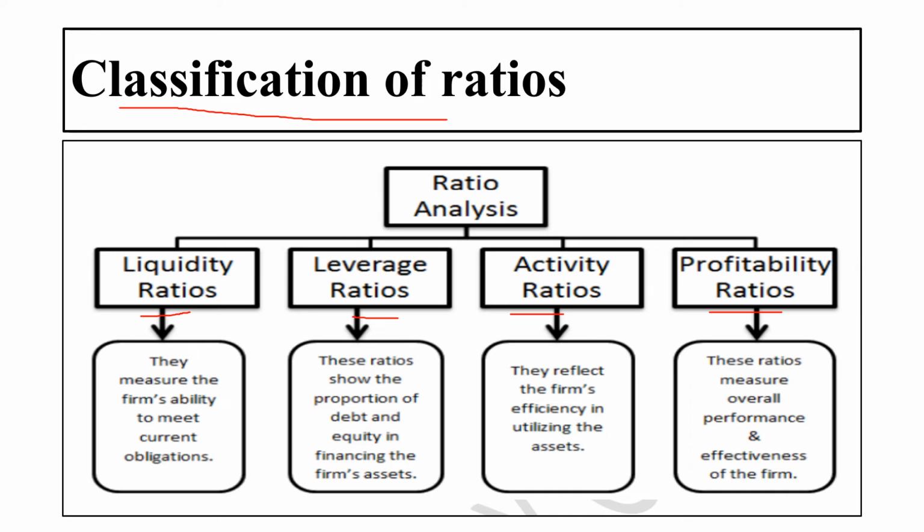This ratio shows the proper proportion of debt and equity, how much debt and how much equity is there in financing the firm's assets. Then the activity ratio reflects the firm's efficiency in the utilization of assets. And the last one is the profitability ratio. This ratio measures the overall performance and effectiveness of the firm, how the organization is performing and how effective it is.